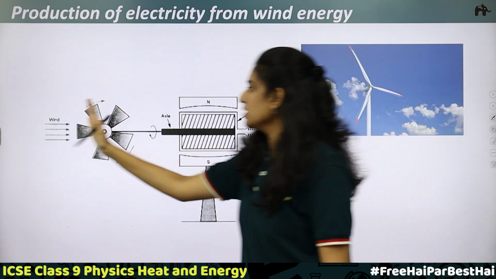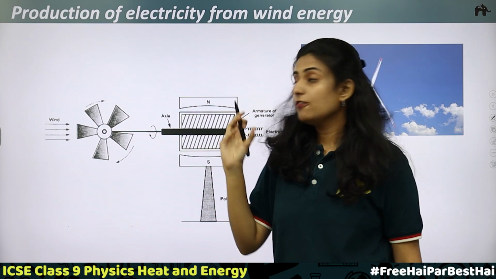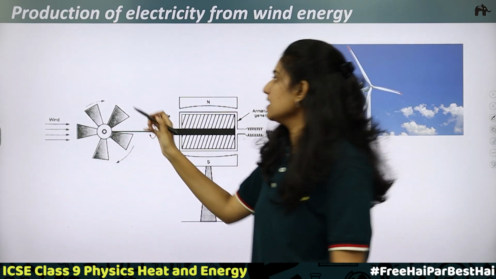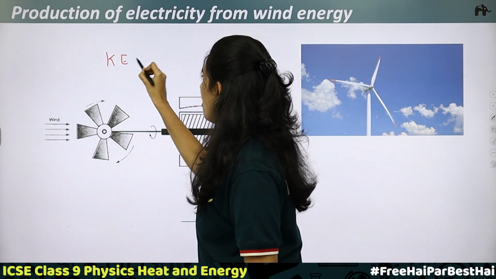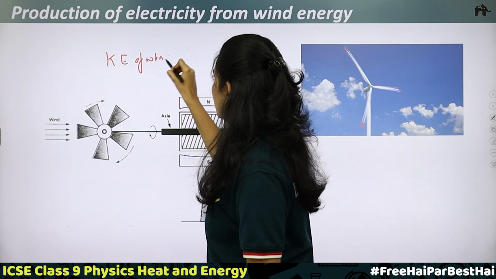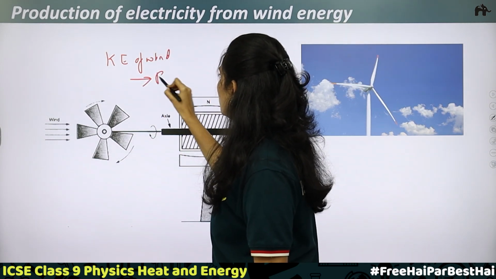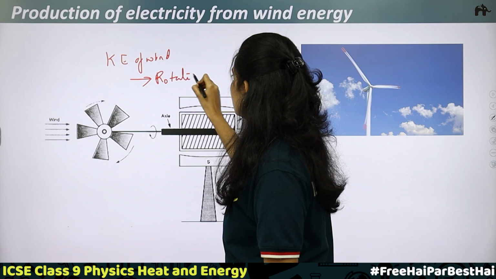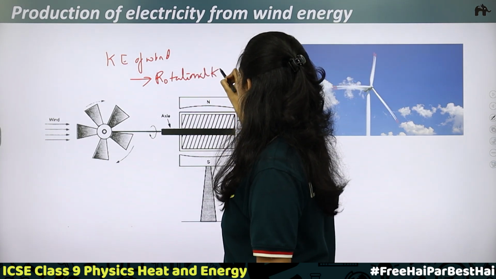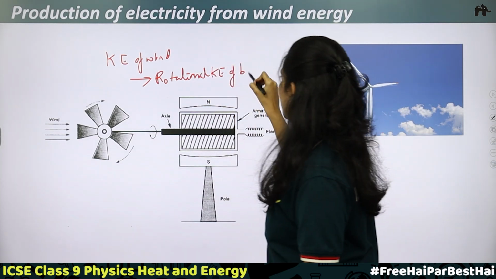So what happens when the wind strikes the blades? Wind has kinetic energy. This kinetic energy of the wind gets converted into the rotational kinetic energy of the blades.